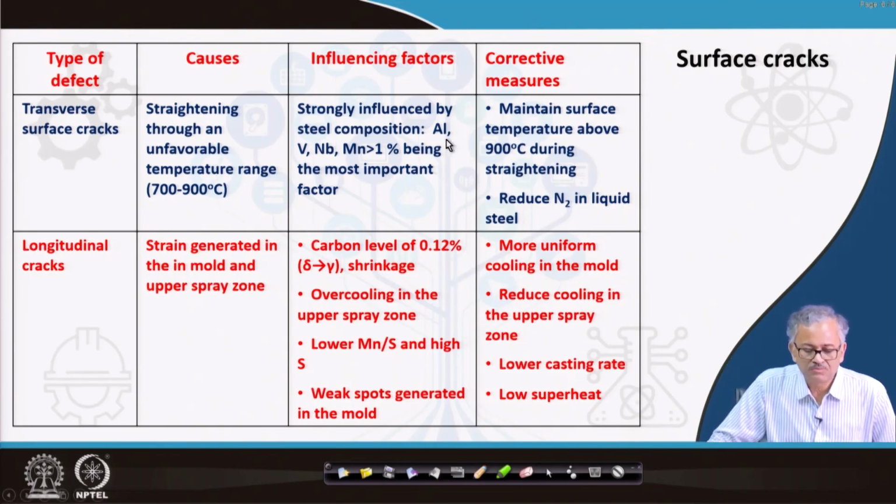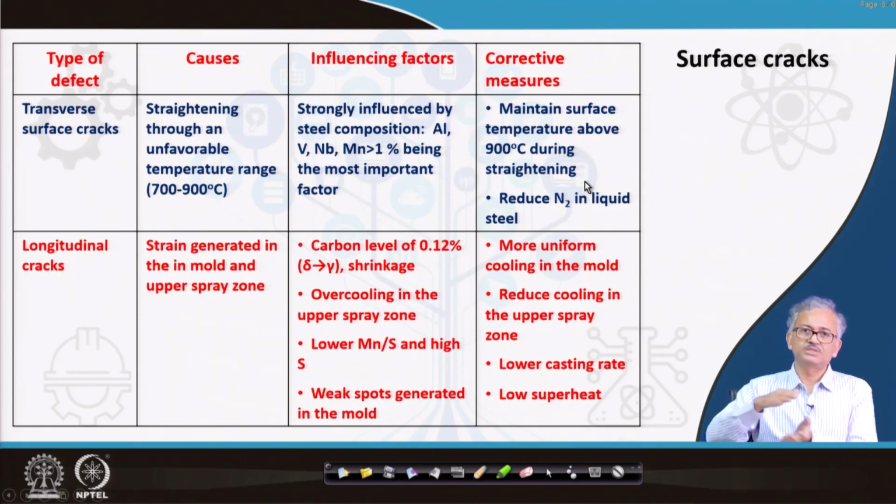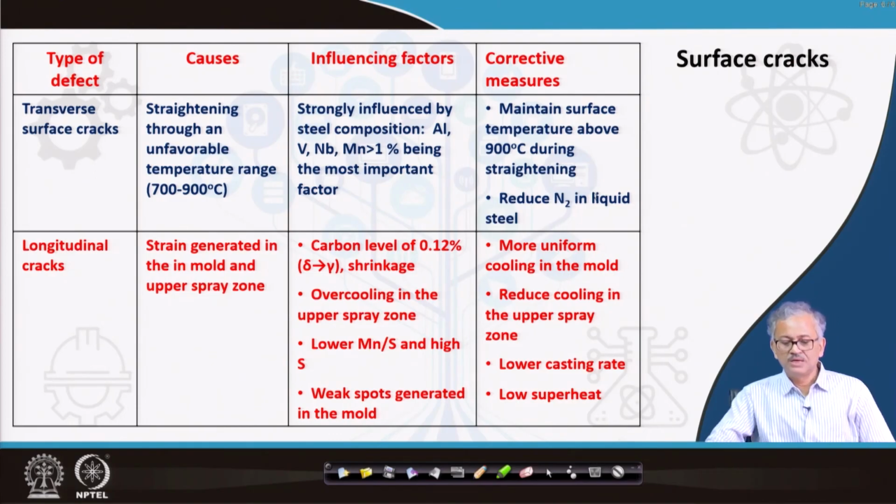It is strongly influenced by the composition, like aluminum, vanadium, niobium, manganese, those are the strong nitride formers. If you have them, then basically they lead to this. The corrective action is to maintain the surface temperature above 900 during straightening. When you straighten it at higher temperature, the nitride precipitation is not that strong, and reduce the nitrogen in the liquid steel by upstream processing, vacuum, all these things.